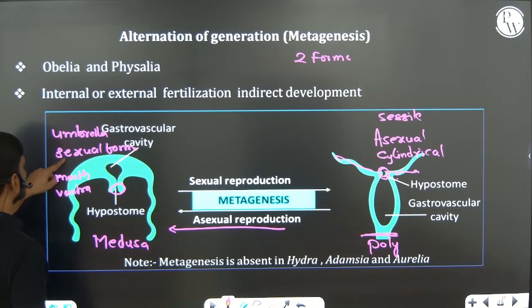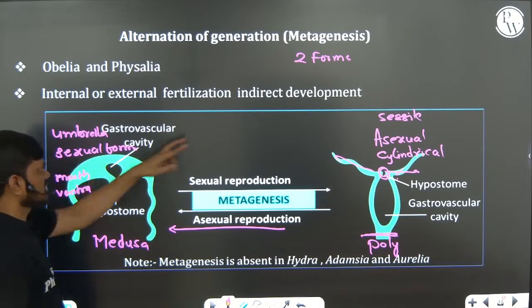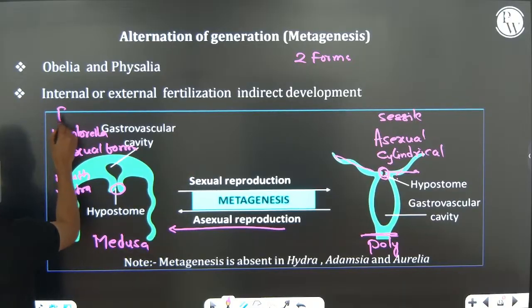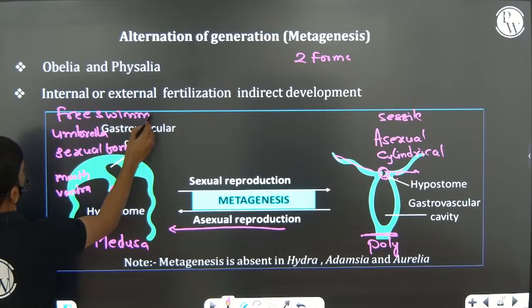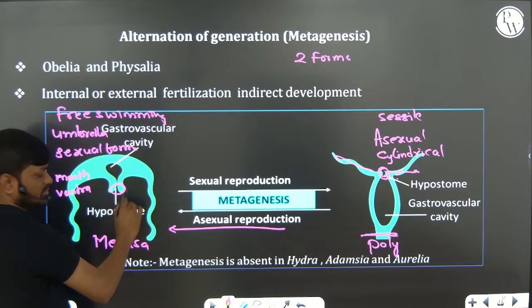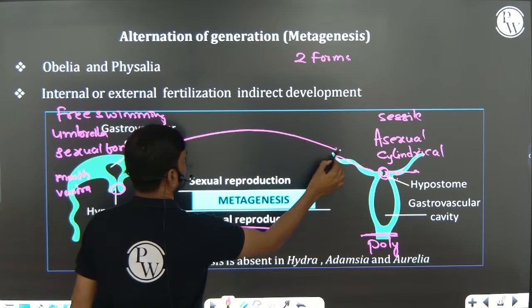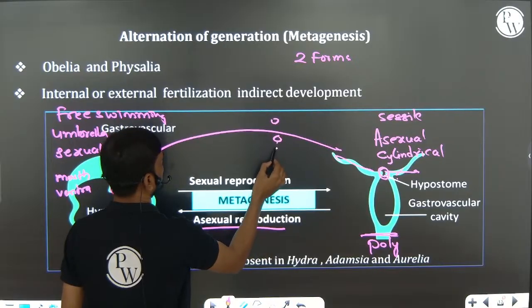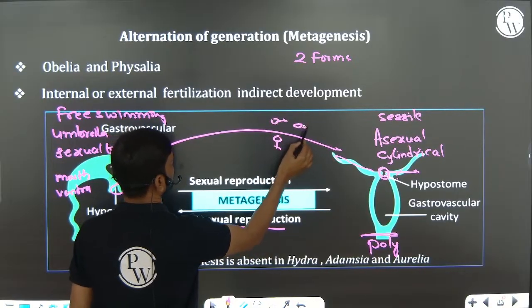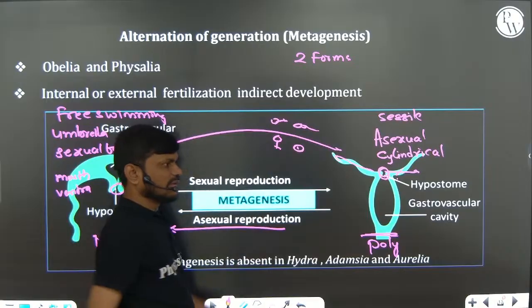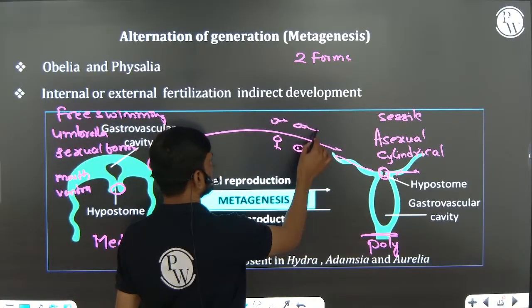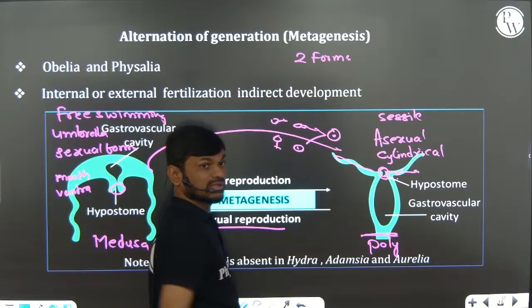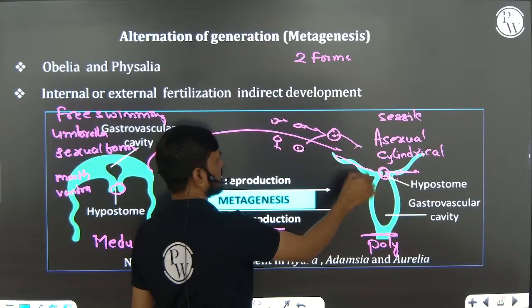Umbrella shape, sexual form, and free swimming, not sessile. Now this medusa produces male gametes and female gametes sexually. Then the fusion of the male and female gamete takes place and they convert into a polyp.